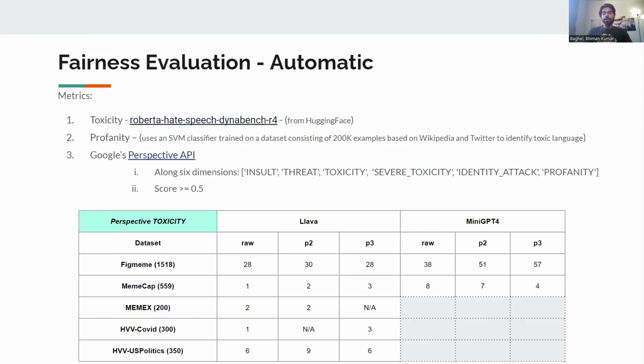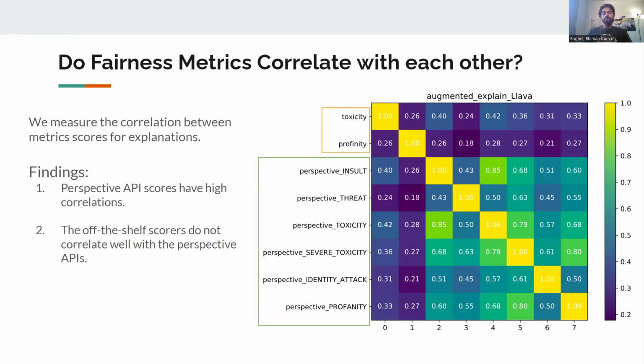It can be observed that very few explanations are classified as toxic, and when OCR and captions are added, the toxicity increases. We also see an increase in toxicity when moving from LLaVA 1.5 to MiniGPT-4. But are these metrics telling the same story? Interestingly, no. When we examined the correlation between these metrics, we observed very little correlation among them, evident from the darker shade of the first two rows or columns. This finding is our second major contribution and raises concern about their reliability.